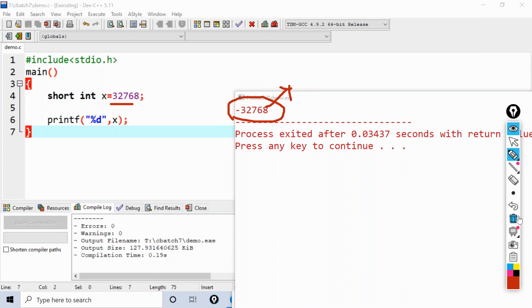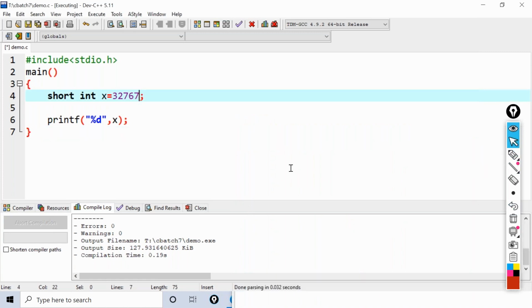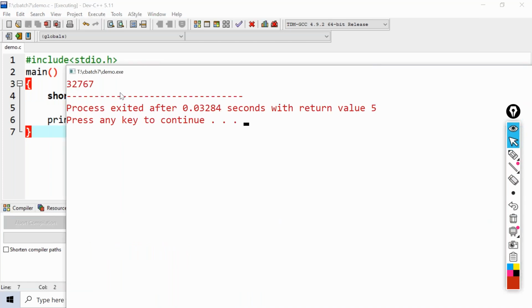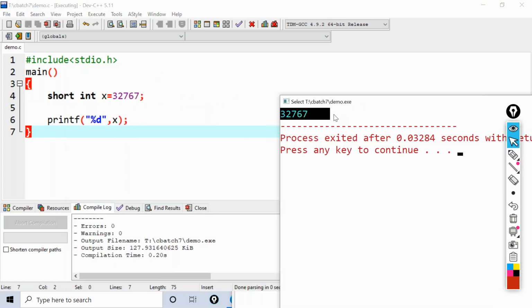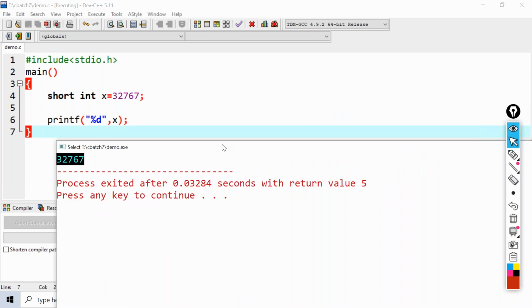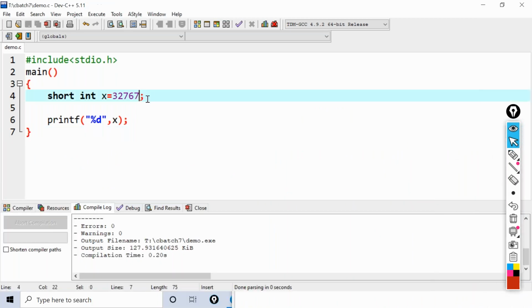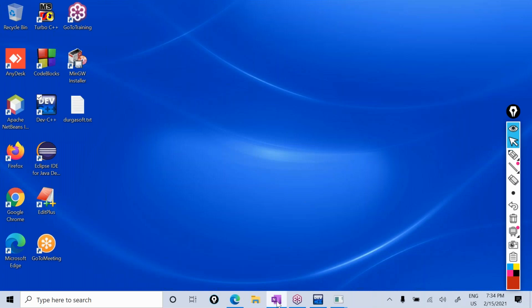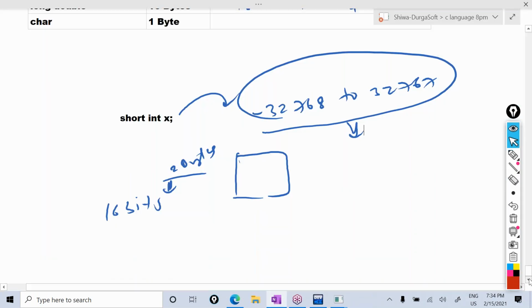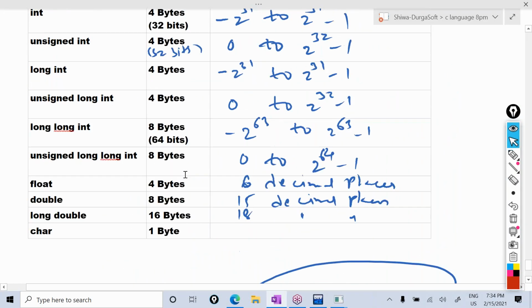If you give 32,767, no problem now. See, it is printing 32,767 as it is. If you give 32,768, it is giving a garbage value. So with this, we can understand that it can accept up to 32,767 only. So why like that? Why this range? Let me explain clearly. For the short int, how much memory will be allocated?